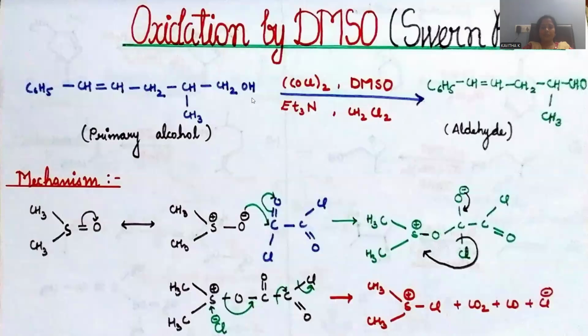And here you can observe the long chain. So a series of examples are provided so that we can understand whatever question framing or problem we are getting based on this oxidation. We are supposed to solve all kinds of possibilities. That's the reason why, the more problems we solve, the more clearly we can understand the content. So more examples are taken into consideration in order to give the content in a very clear manner.